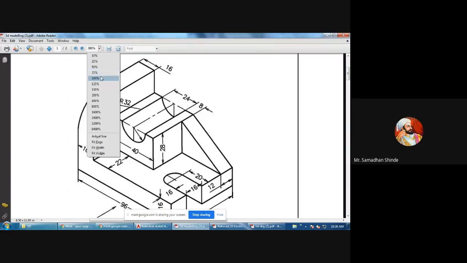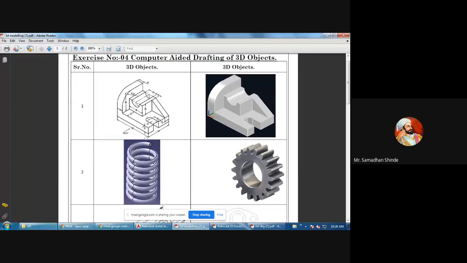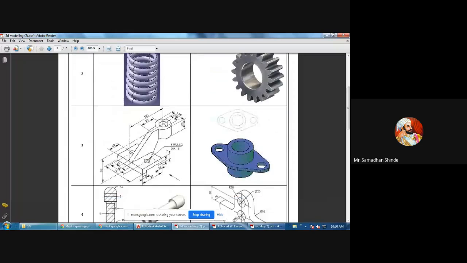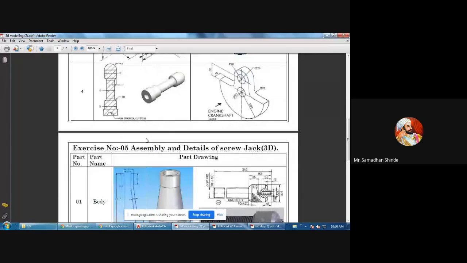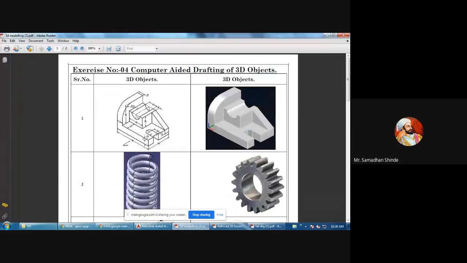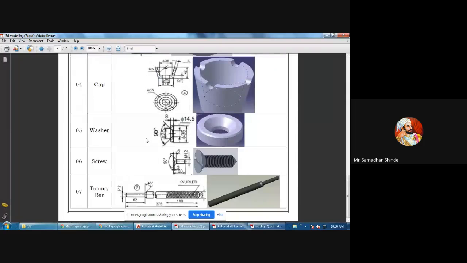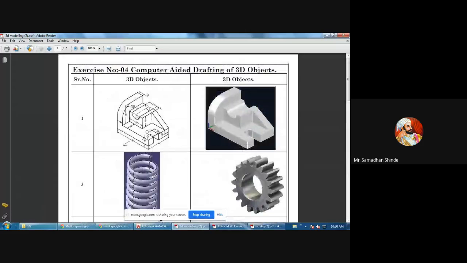Today we are going to see the 3D diagram, AutoCAD 3D, which is very interesting. How to generate such types of objects. Many more objects we can generate. All your graphics objects you can draw in AutoCAD. Only practice is required for this. Once you practice, it is very, very easy.